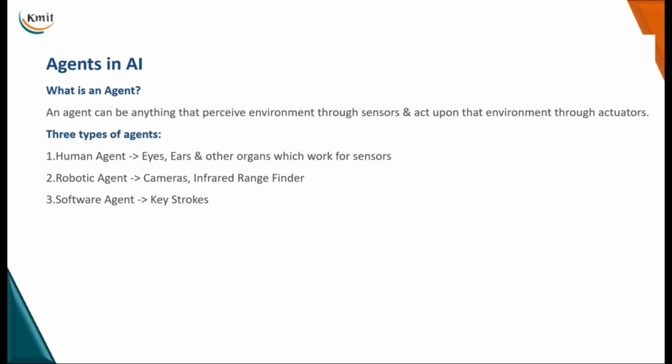Okay, now when I talk about agents, often when we deal with AI, we come across this term agents. Basically in AI, agents are entities. An agent can be anything that perceives information through sensors and acts upon that environment through actuators. Agents are entities that perceive their environment through sensors and work on that environment to achieve goals.